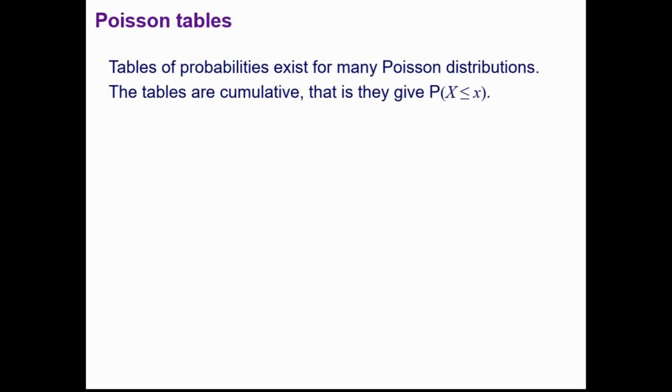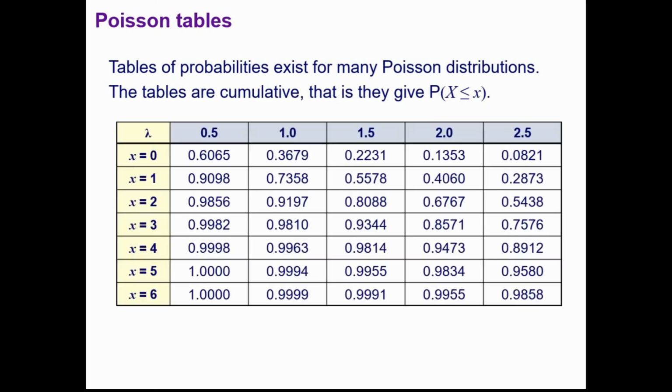Okay, so there are tables of probabilities that exist for many Poisson distributions, and they give the probability that x is less than or equal to some value of x. So here's a little excerpt. It would be crazy to try and have the tables for every different value of lambda. It's simply impossible, isn't it? So they pick out values of lambda that are likely to come along. And if you look at page 35 in your formula book, or at the back of your textbook, then you will find the Poisson distribution tables that will look something like this.